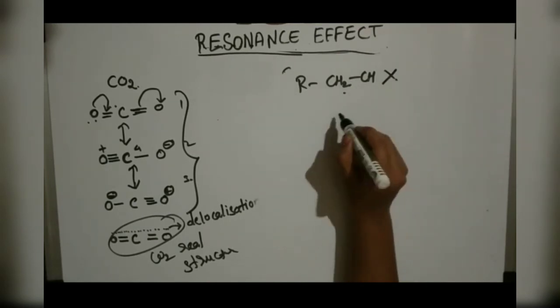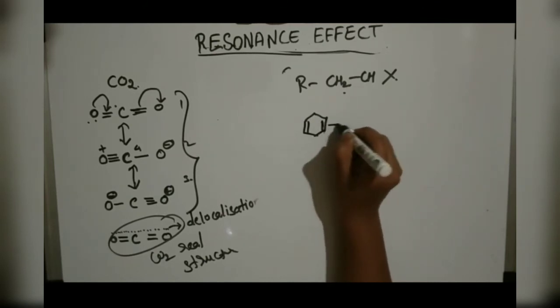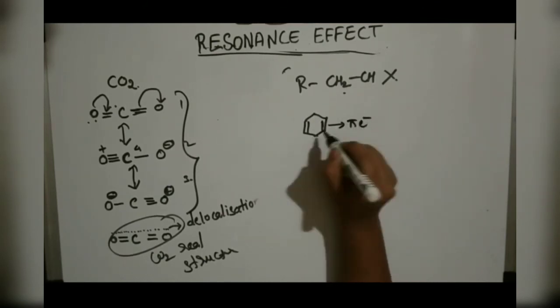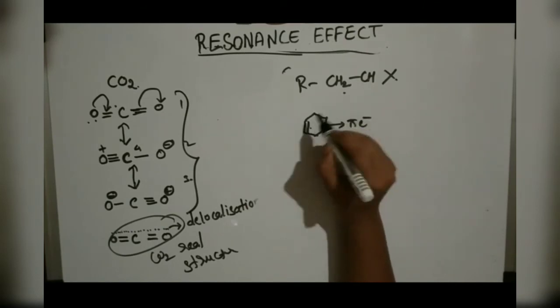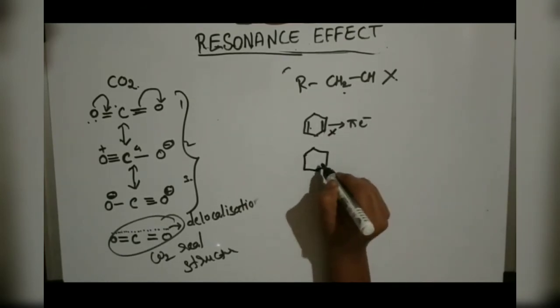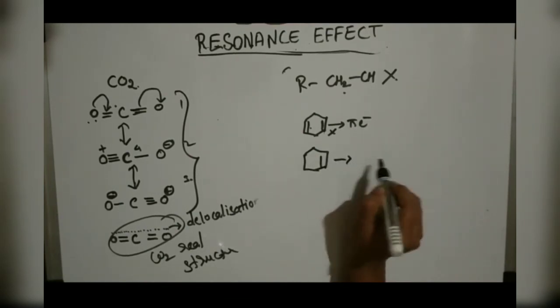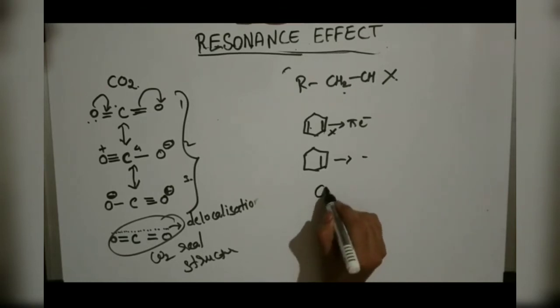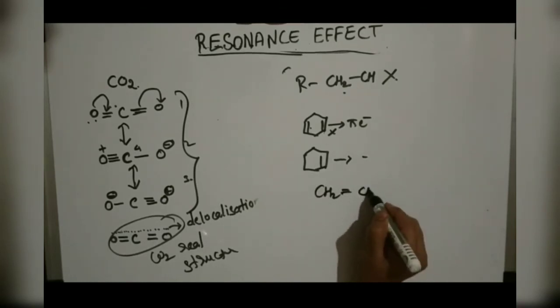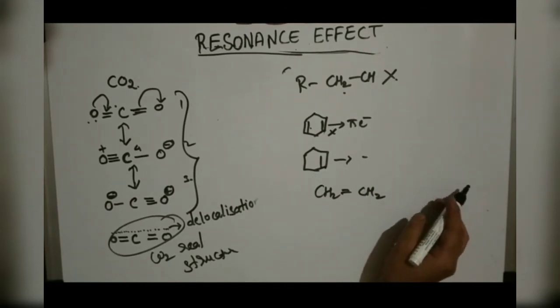Another one is this, which has pi electrons but does not have alternating double and single bonds, so even this cannot show it. Another example, this one, here also we cannot see the resonance effect. Another is CH2 double bond CH2; here also we cannot write resonance structures. Okay.